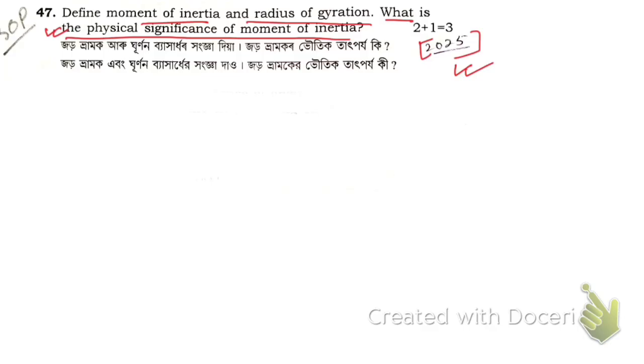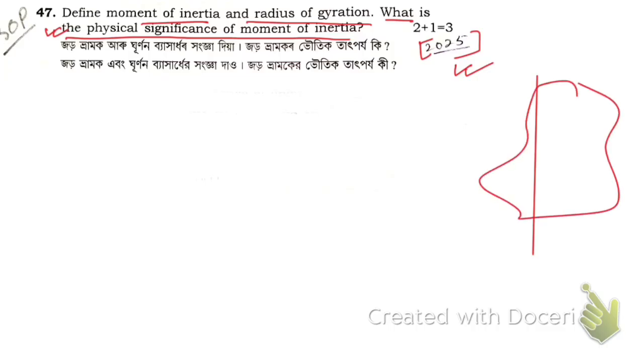Now you see, suppose we have an axis here and we have a rigid body, and this body is rotating about this axis, and this body may consist of a large number of particles. Suppose we have a particle whose mass is mi. It is the ith particle, meaning first, second or third, whatever the value. If the value of i is 5, then it is the fifth particle. And the perpendicular distance of this particle from the axis of rotation is, suppose, ri.